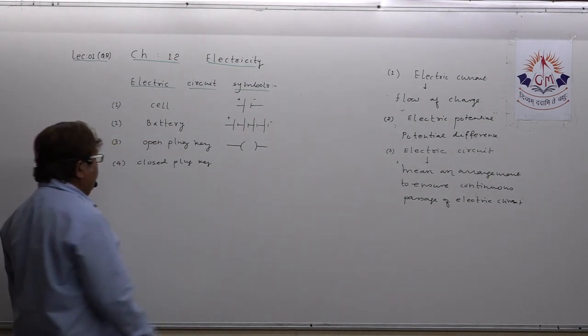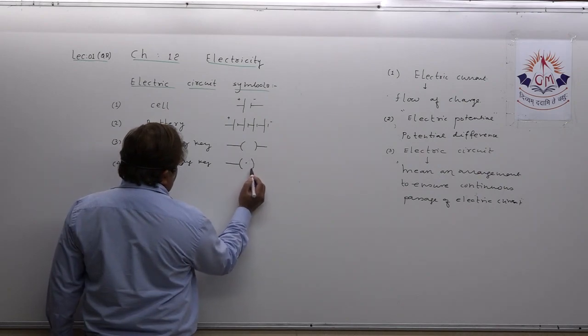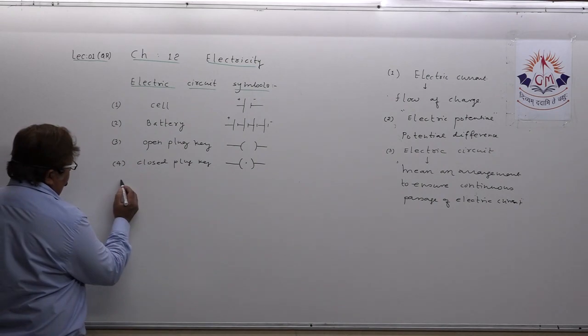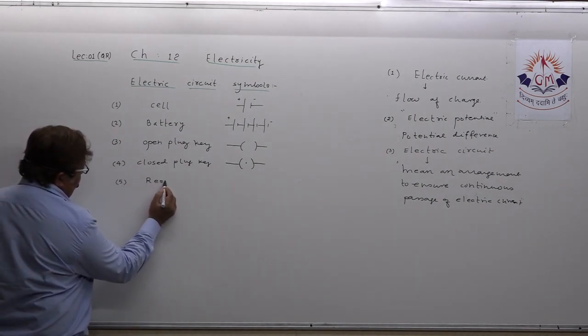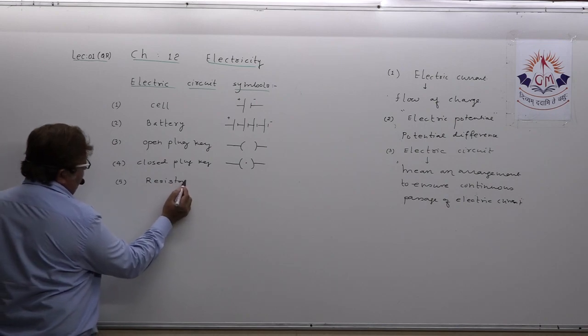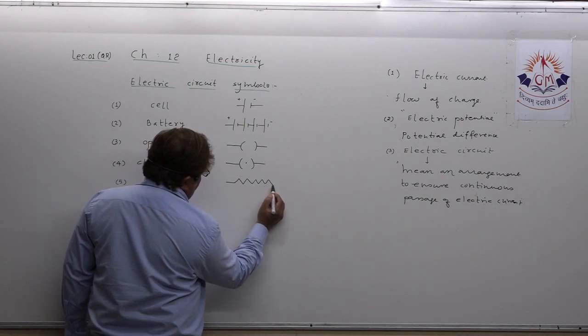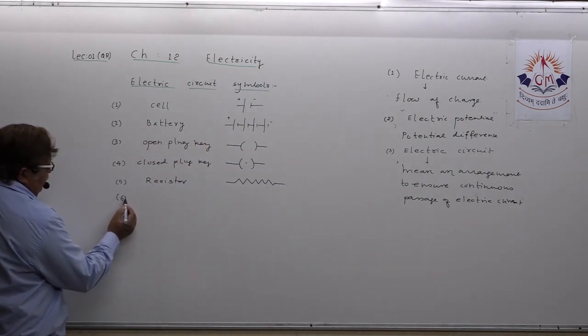Understand? Closed plug key, just show this way. These are some standard symbols utilized. Suppose for resistor, simply resistor I am speaking, this can be the symbol of resistor, as you all know.